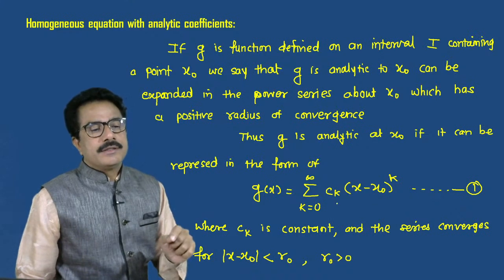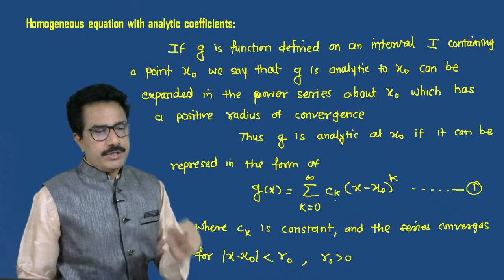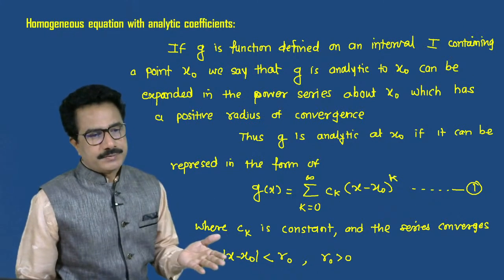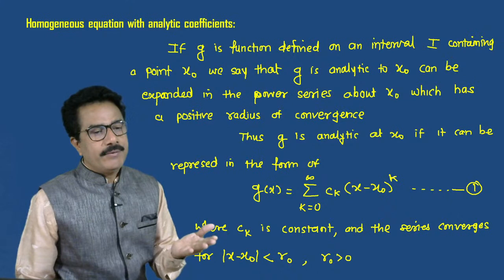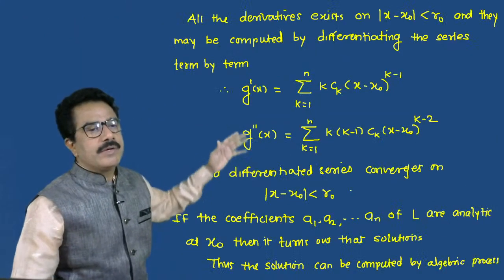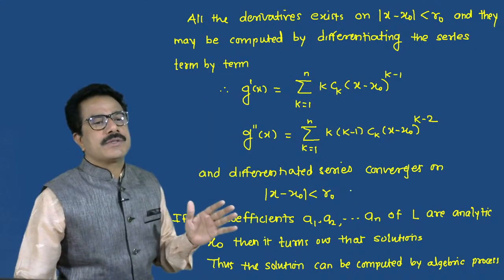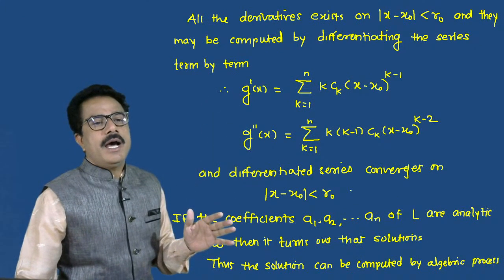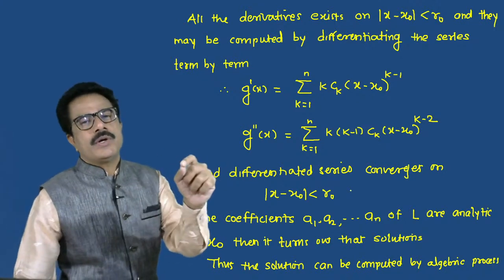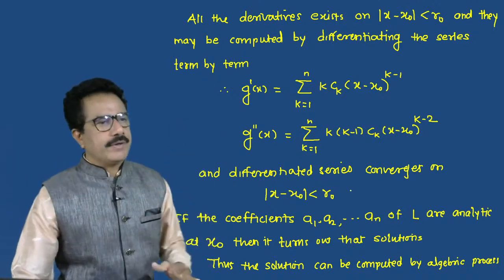The second term, if k equals 1, is C1 into (x minus x naught) raised to 1. In this way we can obtain the series. All the derivatives exist if |x minus x naught| is less than r naught. What is meant by r naught? R naught is the radius of convergence.